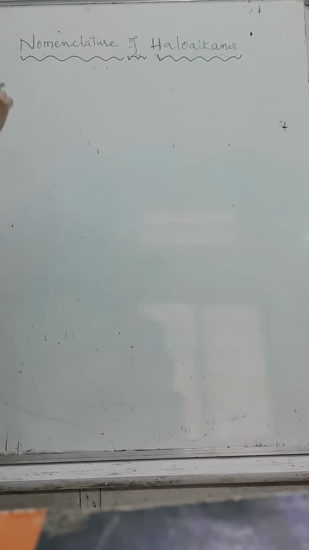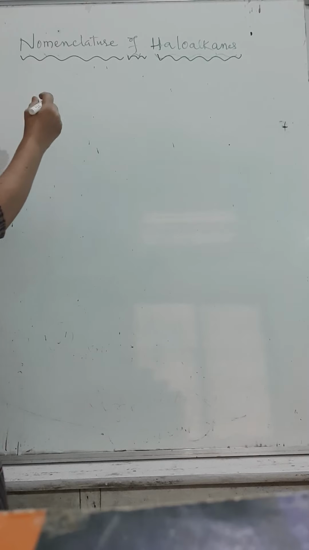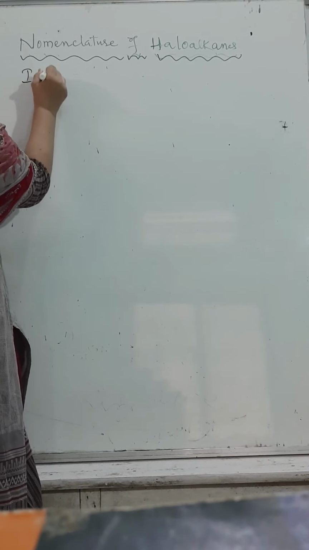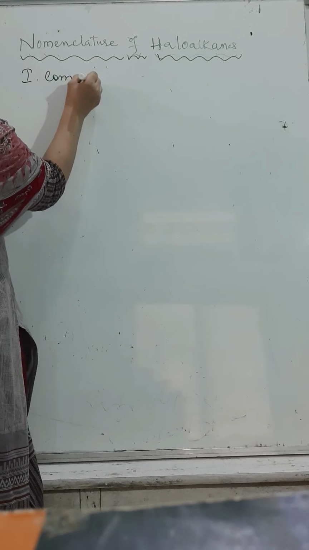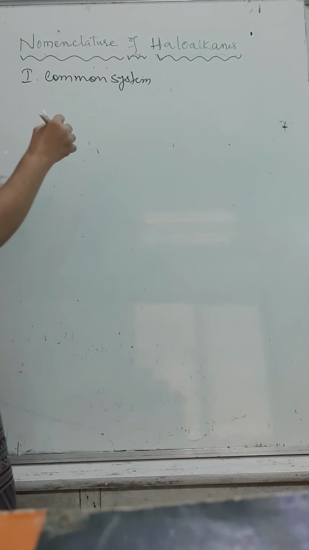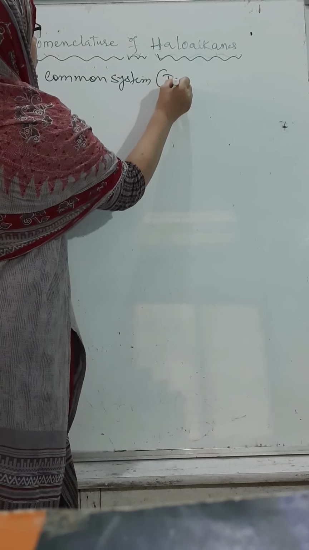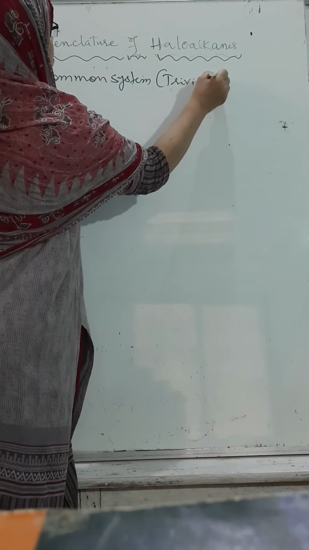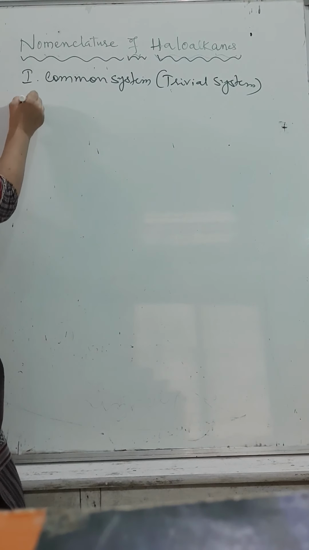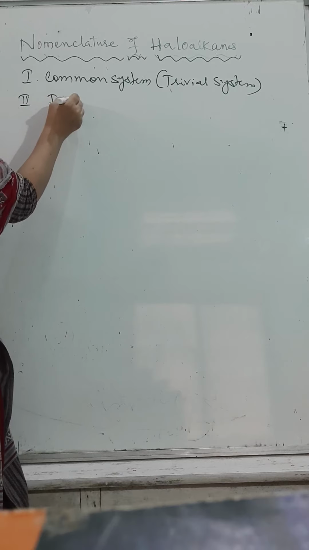Topic is nomenclature of haloalkanes. As we know, there are two systems to name organic compounds. The first one is the common system. What is the other name of the common system? Trivial system.